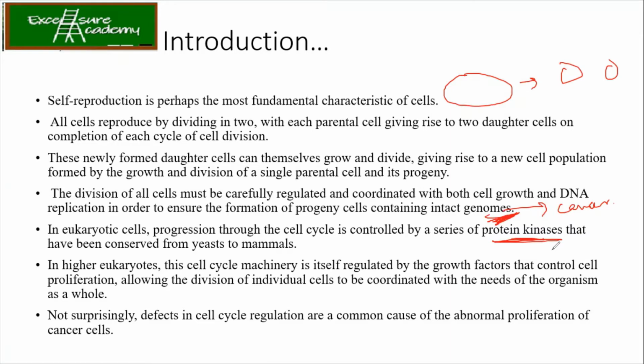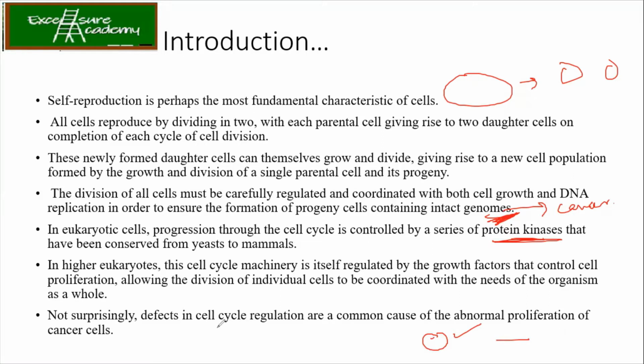In higher eukaryotes, the cell cycle machinery itself is regulated by growth factors, which control cell proliferation and allow the division of individual cells, and all these are coordinated with the needs of the organism as a whole. It is not that it is growing properly in one particular area but not in the other region. It is well coordinated for the entire organism.